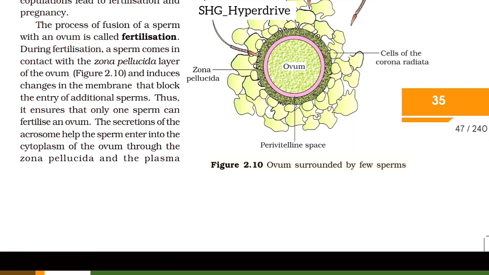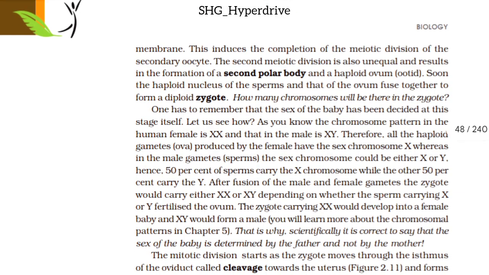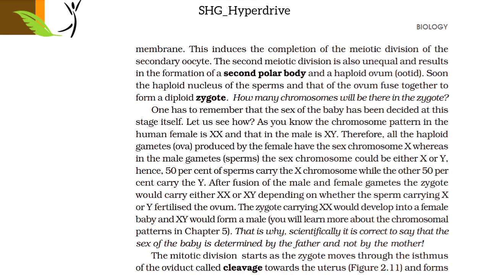The secretion of the acrosome helps the sperm enter into the cytoplasm of the ovum through the zona pellucida and the plasma membrane. This induces the completion of the meiotic division of the secondary oocyte. The second meiotic division is also unequal and results in the formation of a second polar body and a haploid ovum. Soon the haploid nucleus of the sperm and that of the ovum fuse together to form a diploid zygote. How many chromosomes will be there in the zygote?